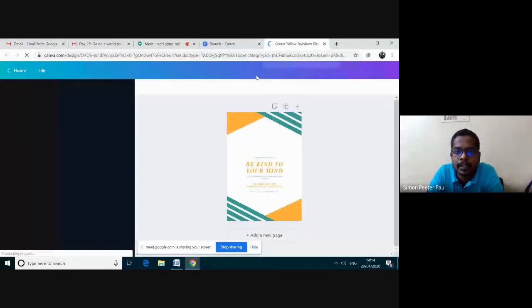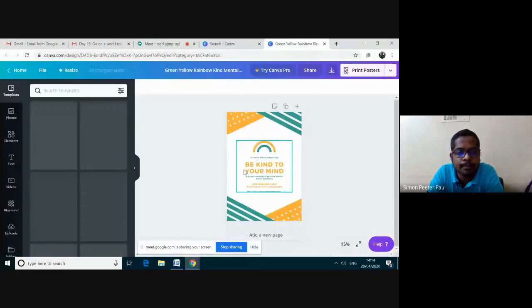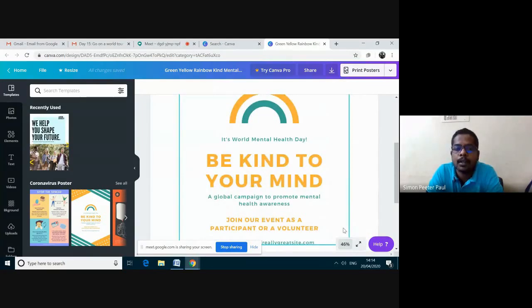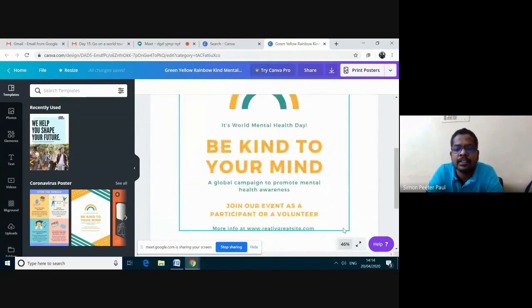It opens a new tab. And then at the bottom, you see 15% is given. I'm clicking this percentage and selecting the option fill. Right.